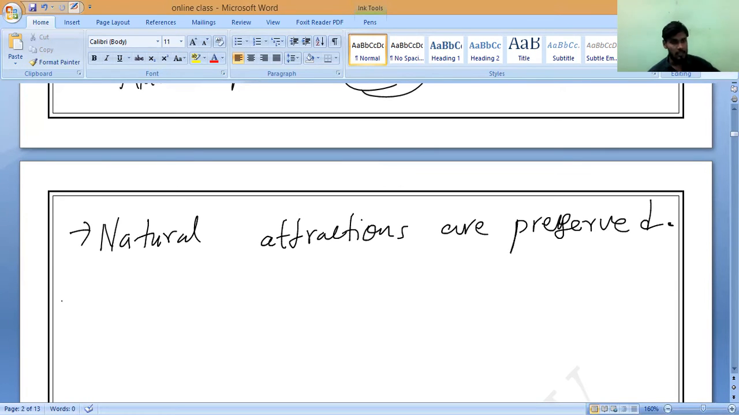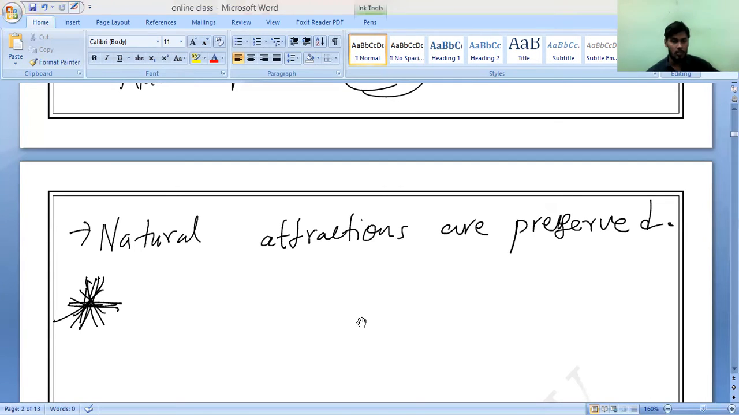Now let us discuss some of the most prominent, most famous national parks in India. Let us come to the first one. You can keep the heading: Prominent national parks of India. Prominent is another word you should learn here.